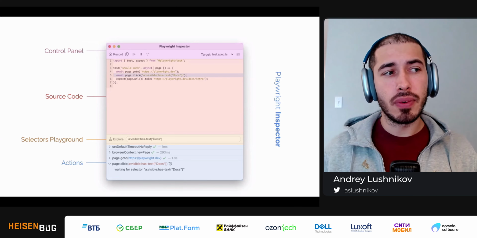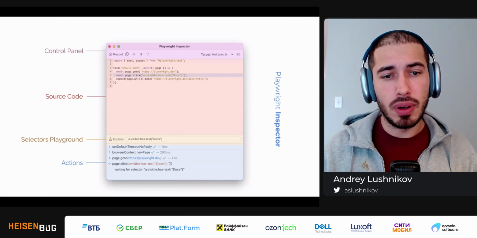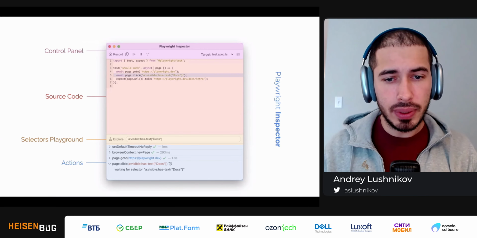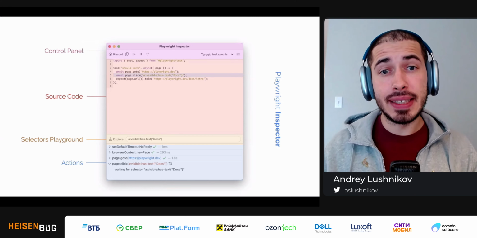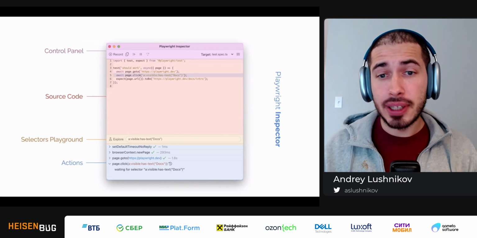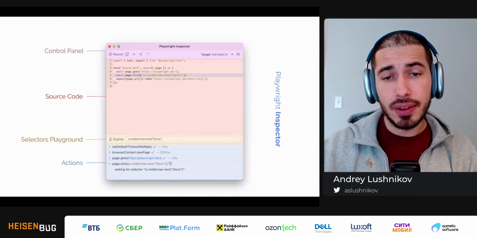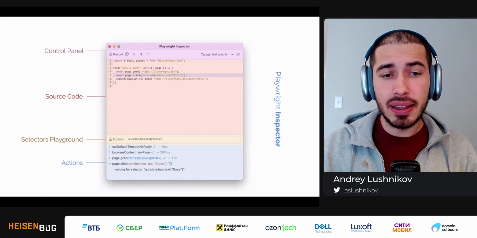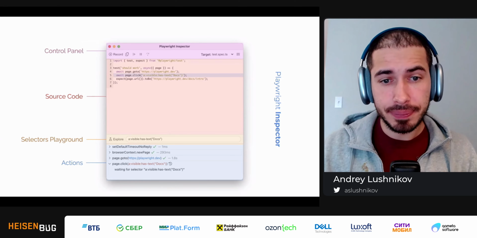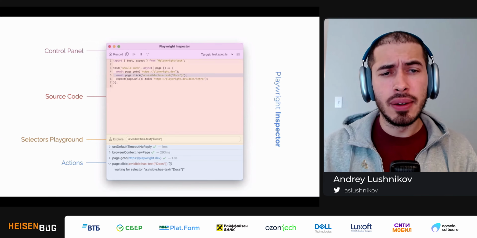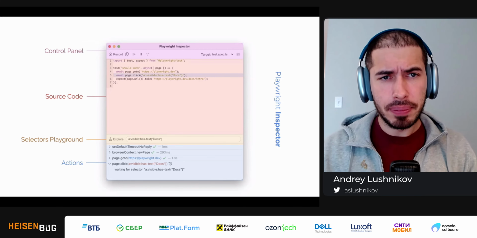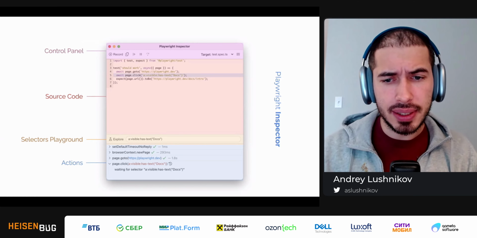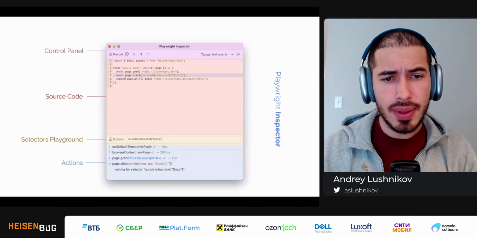Now, during this demo, we used Playwright Inspector to debug the local failure. Now, what would we do if we have a failure somewhere in the cloud? For example, I have a test that fails on CI, and I cannot reproduce this failure locally. Well, of course, we can record a screencast or take screenshots, and Playwright Test has all of these capabilities bundled, built in, so you can do this.